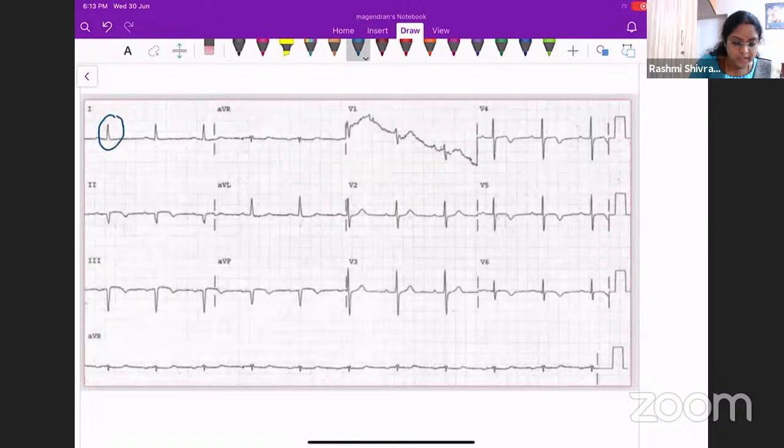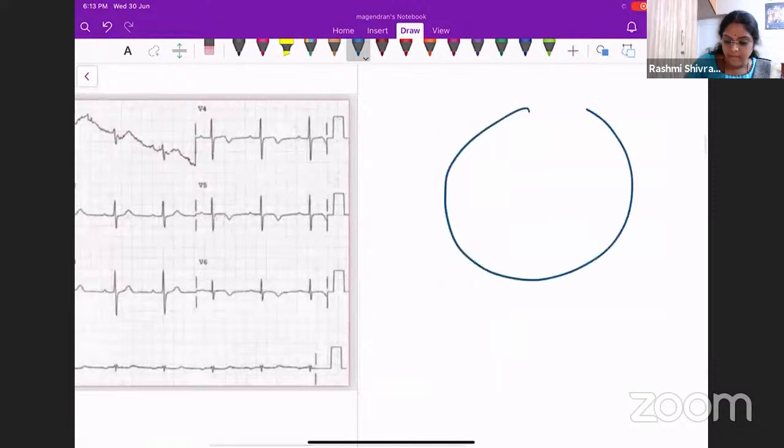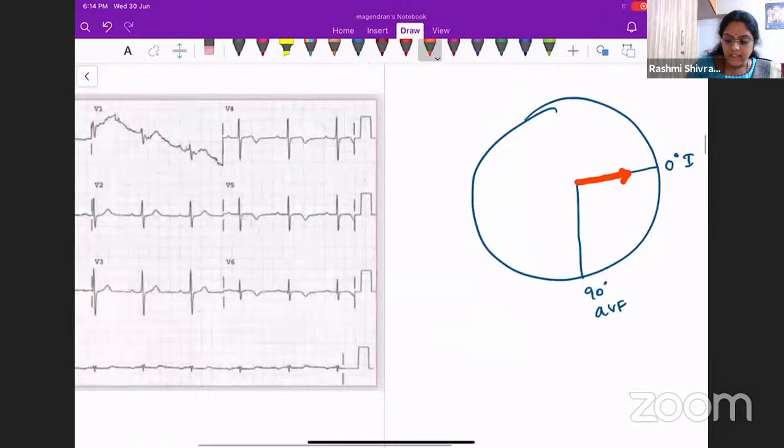Lead 1, it is positive. Lead AVF, it is negative. So we'll now draw the hexagonal reference system. This will be 0 degrees, which is lead 1. This will be 90 degrees, which is lead AVF. Okay, so we saw lead 1 is positive and lead AVF is negative. So we'll draw it in the opposite direction.